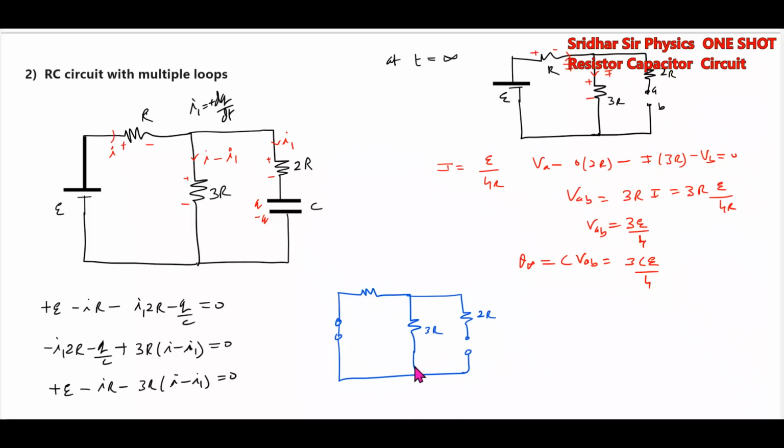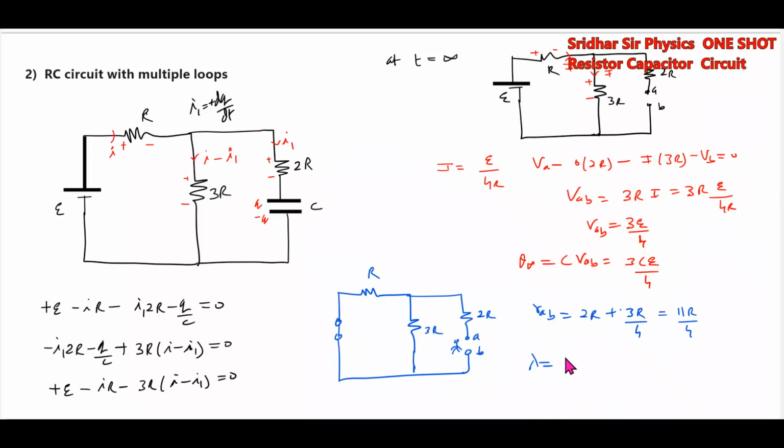Two R, 3R, and this is R. So the effective resistance as seen by the terminals AB, RAB, is 2R in parallel with 3R by 4. These two are in parallel. That effective will be in series with this one. So this will be 11R by 4.